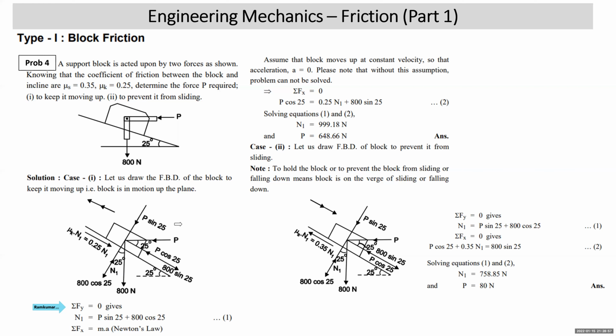Now sigma Fx. I cannot write here sigma Fx equal to 0 since the body is in motion. So what will I write? Sigma Fx is equal to ma. Can you see that here? But my problem is that if I take sigma Fx equal to ma, the problem is one of dynamics, of motion. That's correct, but I cannot solve this problem because there are three unknowns in that case.